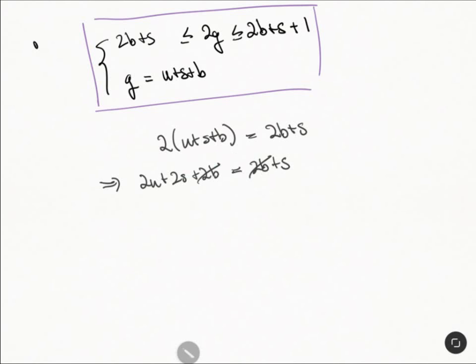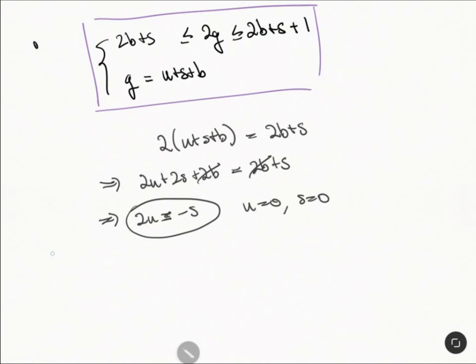This cancels and tells us that 2u is equal to negative s, right? And so these are positive integers, right? So that tells us that this thing is going to be negative, but it's also positive, so the only way for this to be negative and positive is for u to be equal to 0 and s to be equal to 0. Okay? And again, we actually can use equality here. All right, so that's what we have.